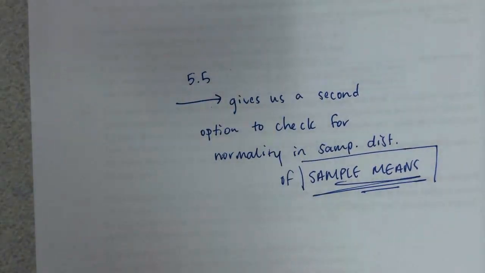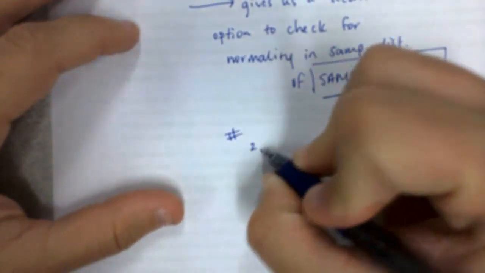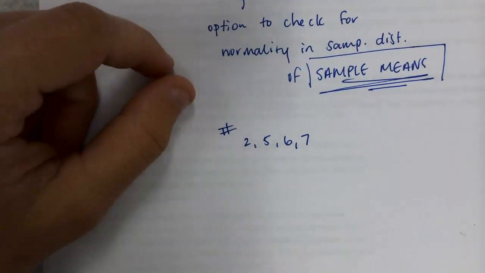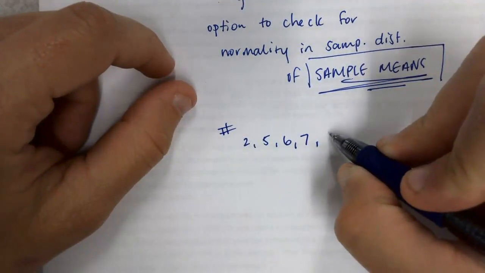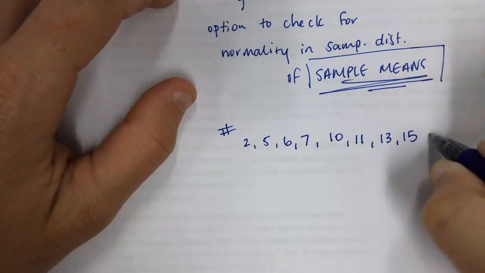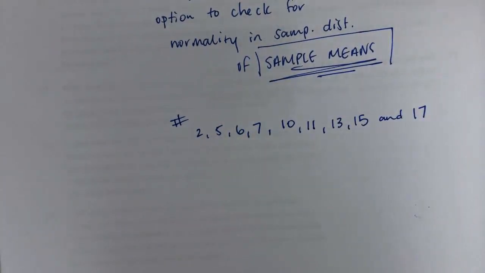Alright, so the questions that you should do then, they're on Schoology, but in case you're too lazy, they should be 2, 5, 6, 7, 10, 11, 13, 15, and 17. Give me a second and I'll double check them quick.